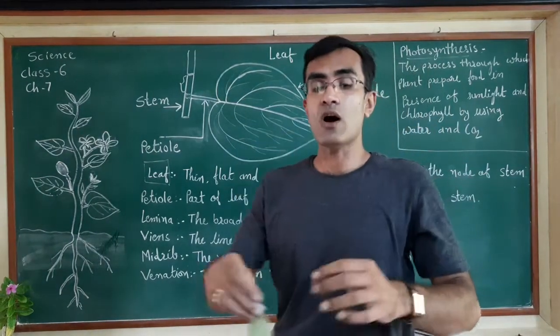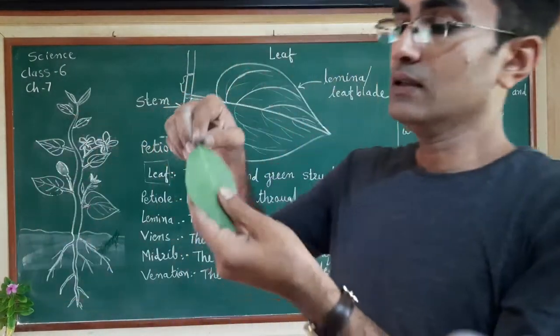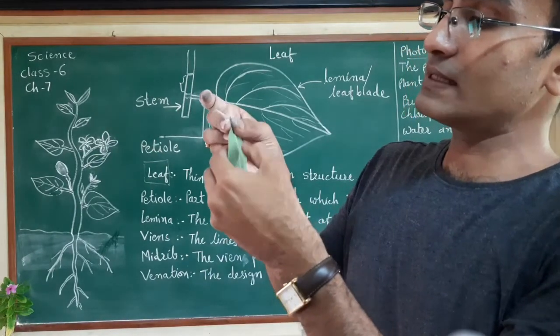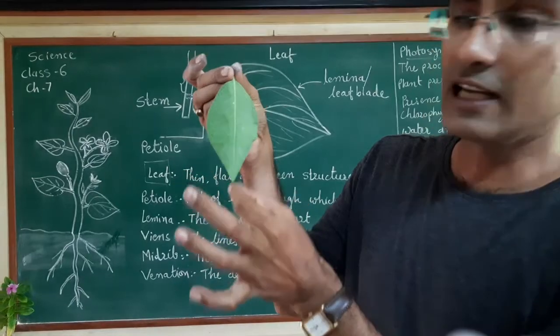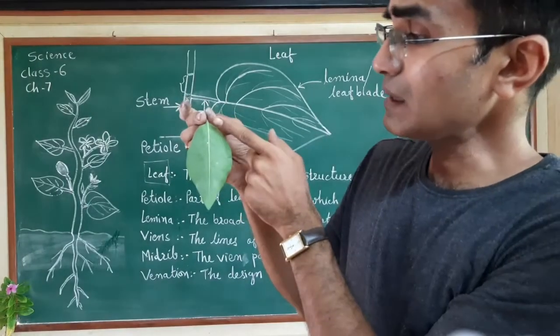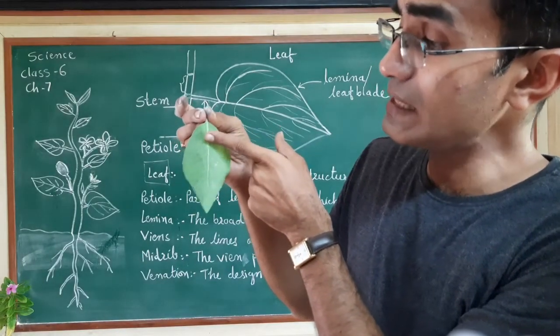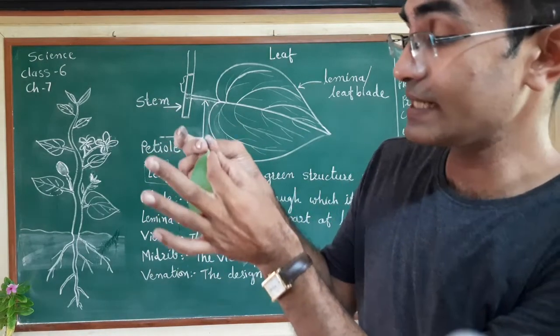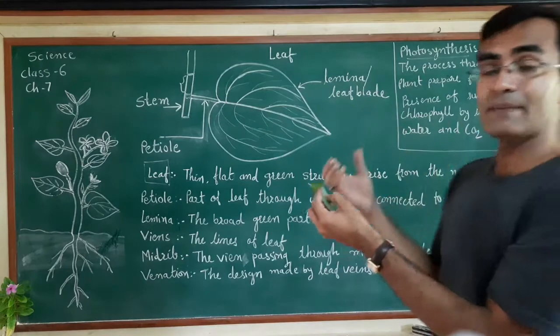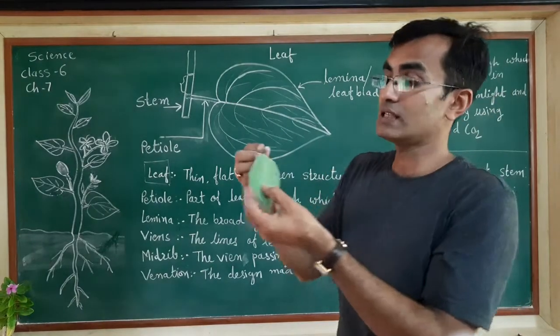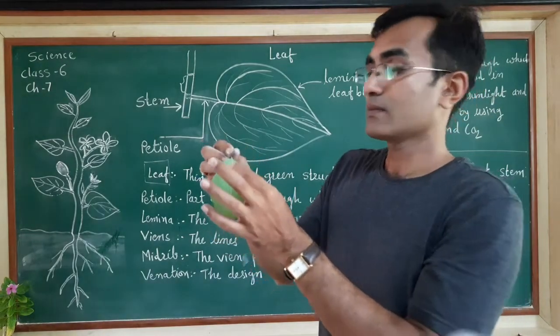Now, if you can observe, see here, this is one single broad line present into the middle of the leaf. So the line which is present in middle of this leaf, it is called the midrib. So mid means in between. So this is called the midrib. Understand?